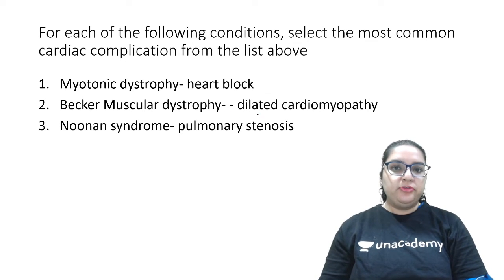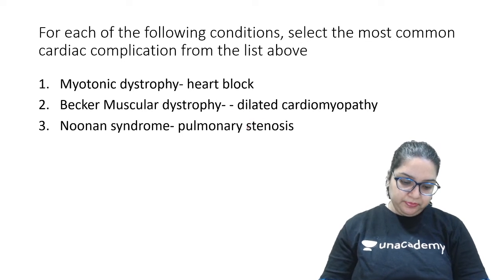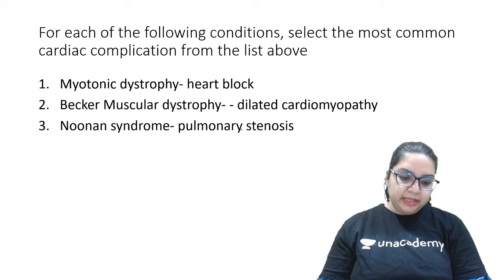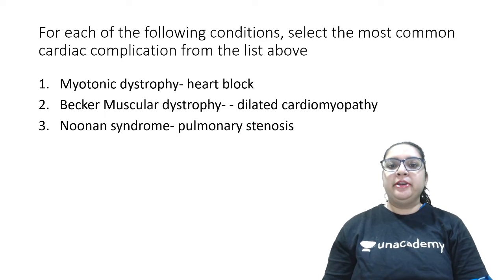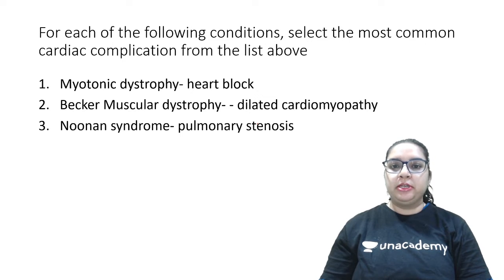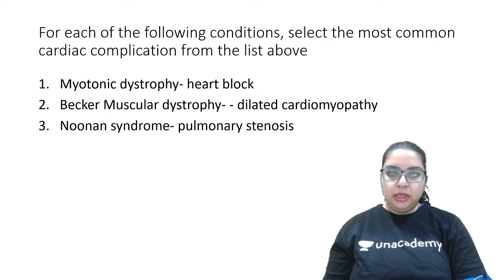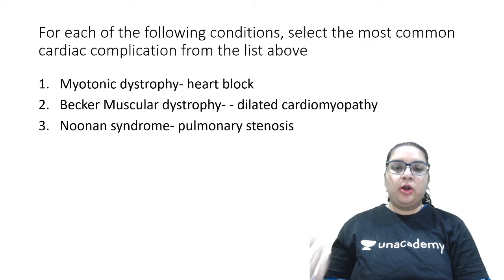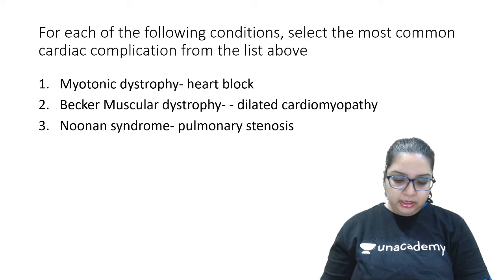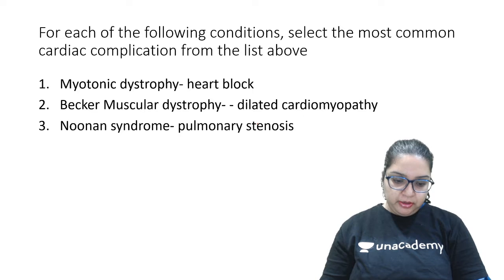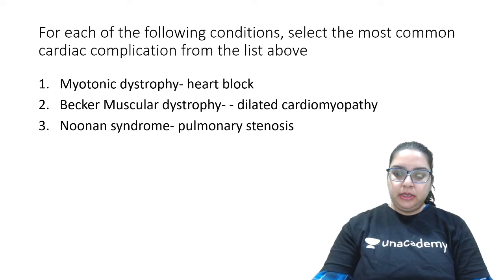For Becker's we have dilated cardiomyopathy. You can add these points from the notes because these are the direct high yield points which I've picked up from some of your previous years' MCQs. Some of them are new, some are related to topics which have been asked previously. So all the points have been very meticulously picked up. Okay, done all of you?